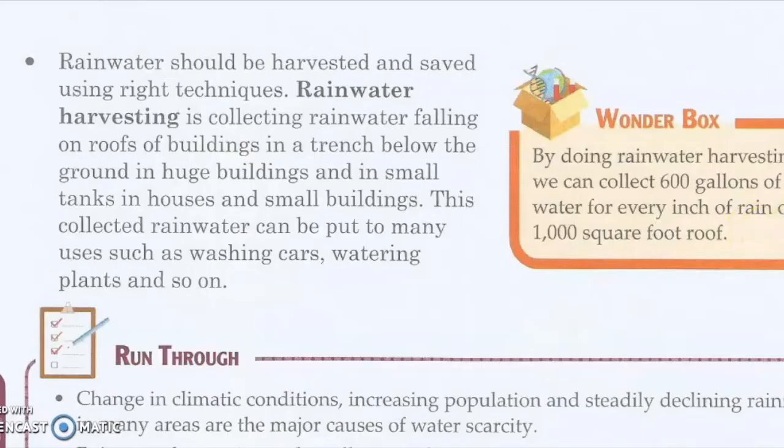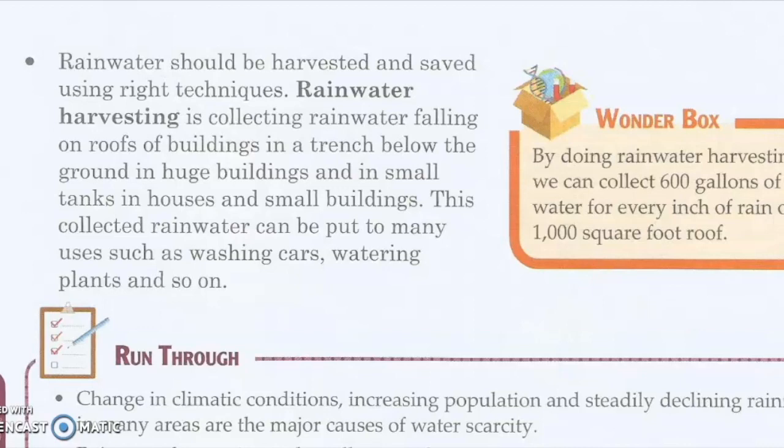Rainwater should be harvested and saved using the right techniques. What are the techniques to save rainwater? Rainwater harvesting is collecting rainwater falling on the roof of a building in a trench below the ground in huge buildings, and in small tanks in houses and small buildings. This collected water can be used for cleaning the car, watering plants, etc.